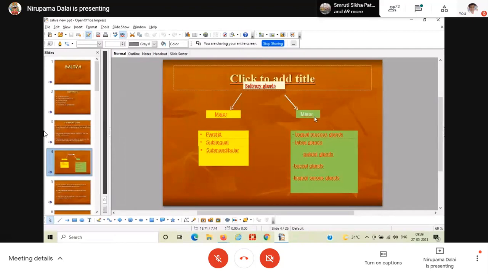There are many minor salivary glands, like the anterior lingual glands, also known as glands of Blandin and Nuhn, the posterior lingual glands, that is von Ebner's glands, the glossopalatine glands, and the buccal glands. Buccal means they are in the cheek region. Labial means they are in the lips region. So there are so many minor salivary glands.